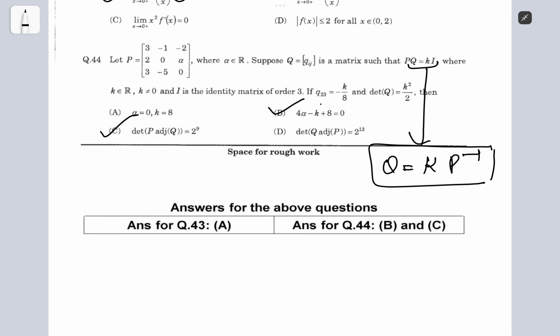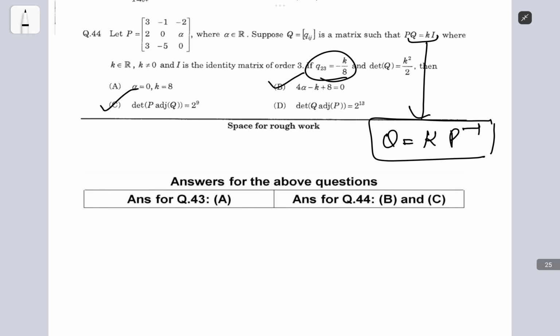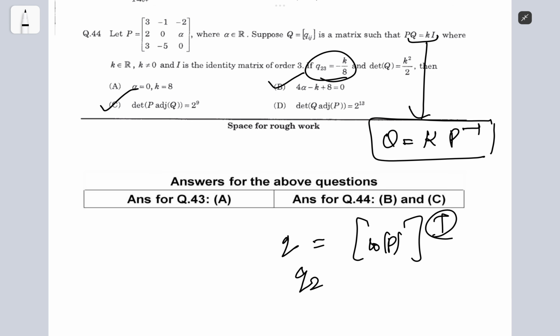You just need to compare this q23, right? For q23, q is basically the transpose of the cofactor matrix of p. So when you took transpose, you got q23. Before taking transpose, you would have the p element 3 2.